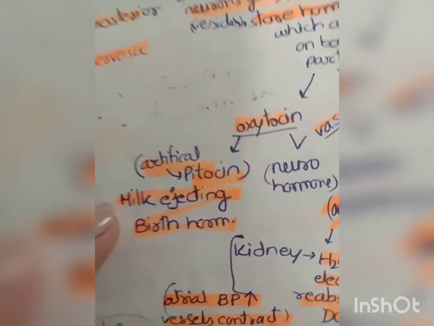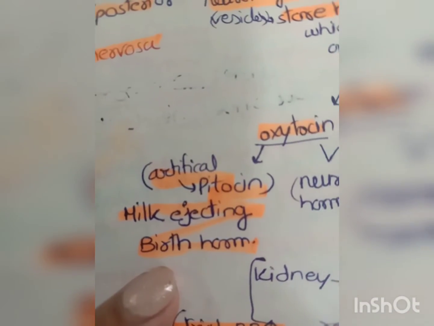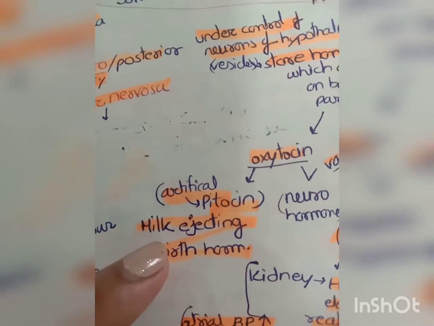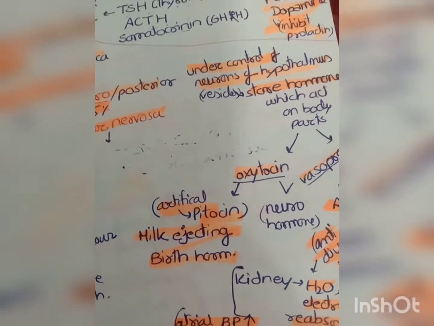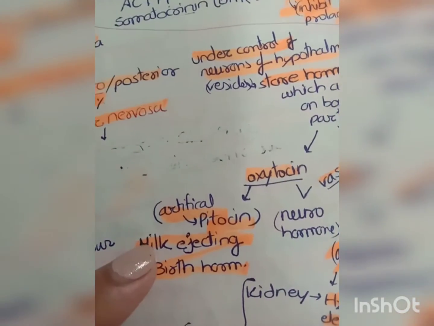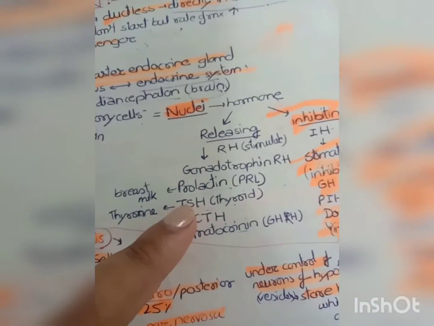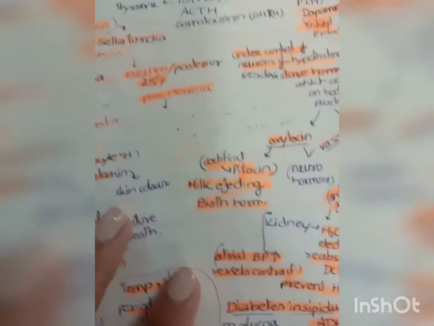Now, oxytocin is milk ejecting hormone and also known as birth hormone, right? Now you may get confused between oxytocin and prolactin because they have almost similar function, but there is a difference. Oxytocin is milk ejecting hormone, but prolactin helps in secretion of the breast milk, okay?